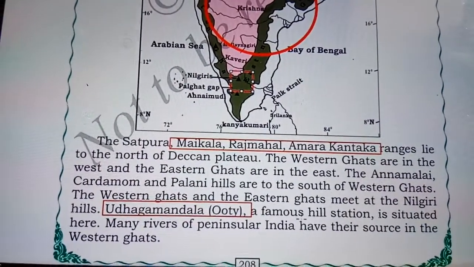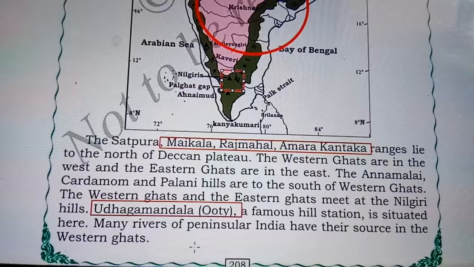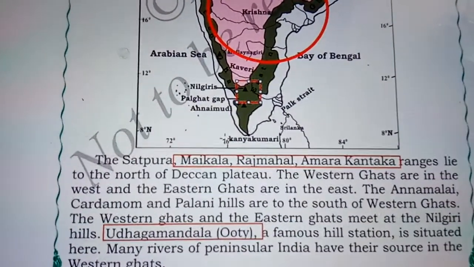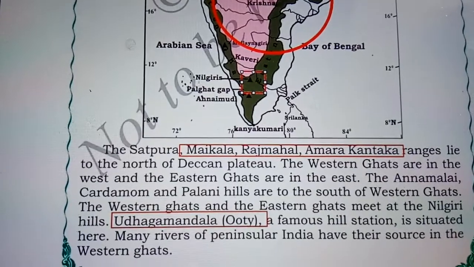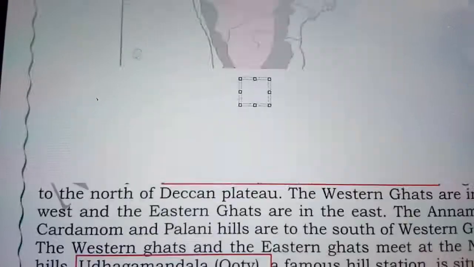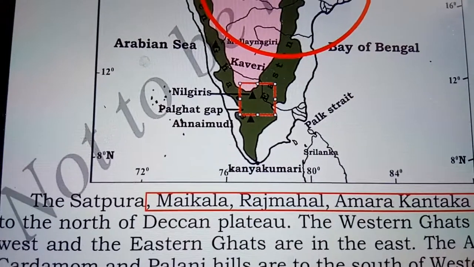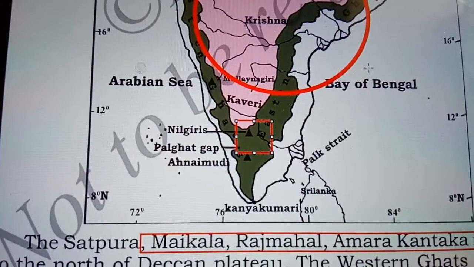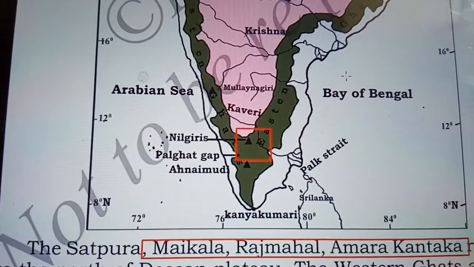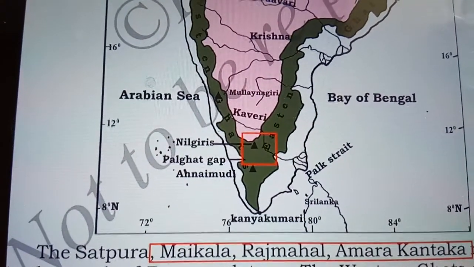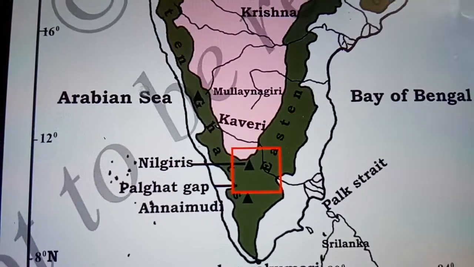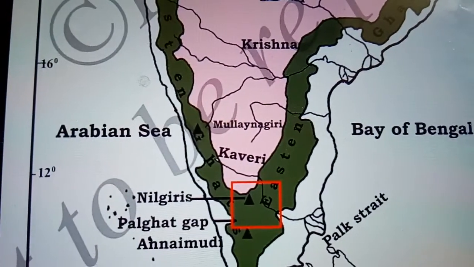Many rivers of peninsular India have their source in the western Ghats. So many rivers in South India have their source in the western Ghats. Let us check the map once again. You can see here there are a number of rivers that are taking birth in the western Ghats. Again I will zoom the map so that you can see better.